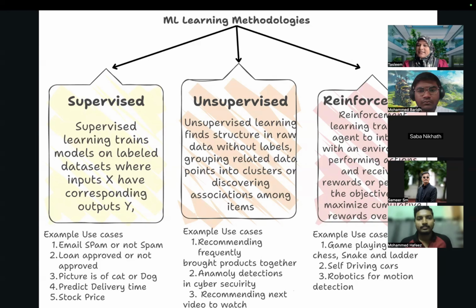Correct? Same way, the game of chess. You play it. Chess games, you know, right? AI has defeated world champions, right? How is it able to learn the game? It is trained on that game, and it is trained to maximize its rewards. Reinforcement learning is used more in gaming applications, because here we train on rewards and penalties.